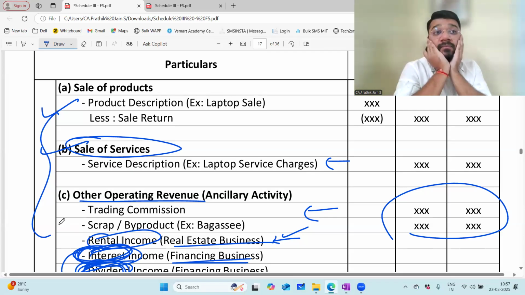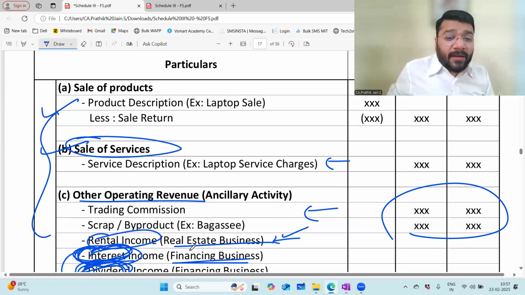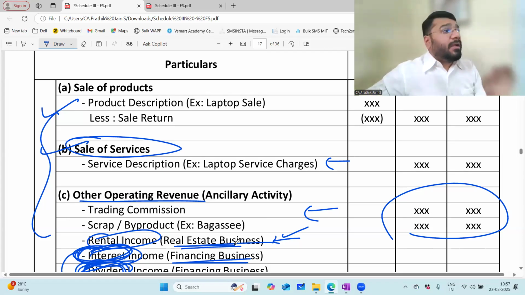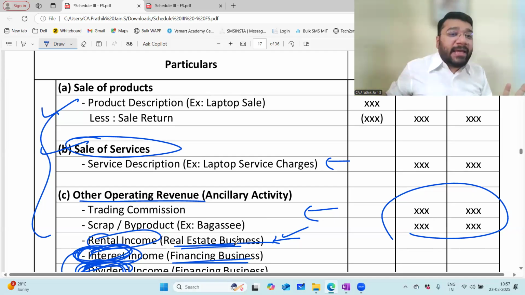But since it didn't sell this year, I rented it, just to earn income. So that rental income, what will it be? Now the question that is asked is, I'm a real estate business owner. I have purchased the property with the intention to sell the property. My intention is to sell. That becomes a product. In that case, it comes here.